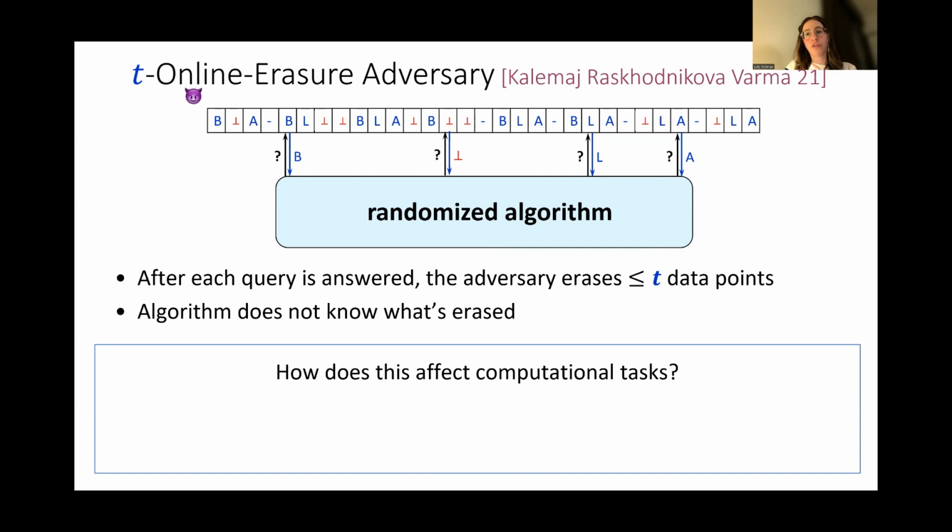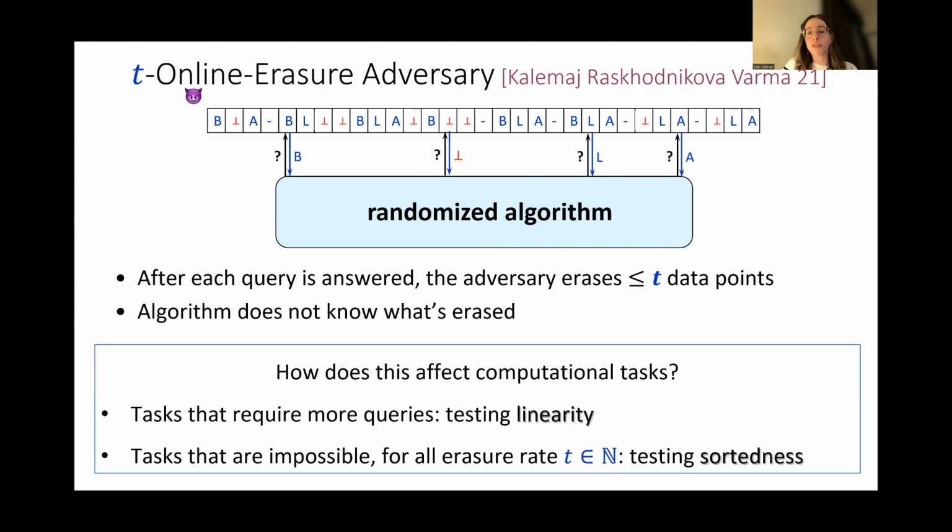Kelman, Raskhodnikova, and Varma showed interesting results about it. There are tasks that require more queries than in the standard model without an adversary, for example, testing linearity, which we'll talk about later. And there are tasks that are even impossible to test in such a model for any t, for example, testing sortedness.